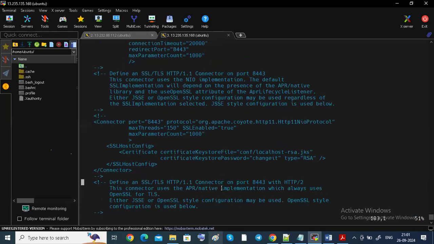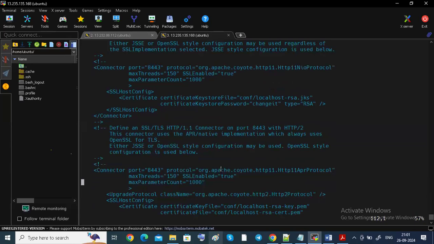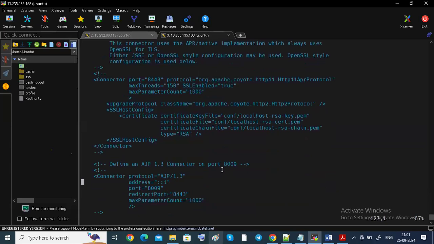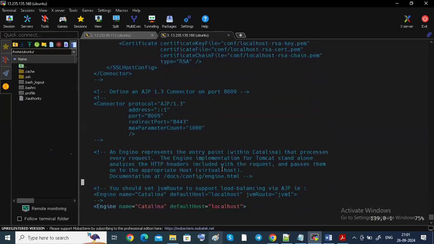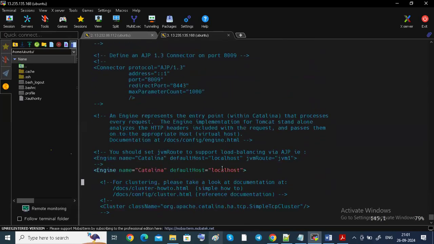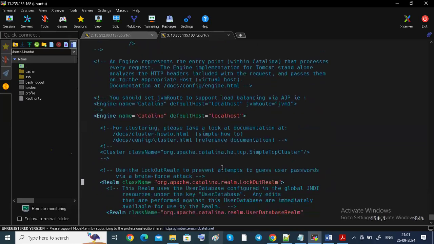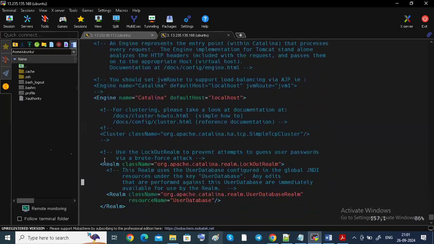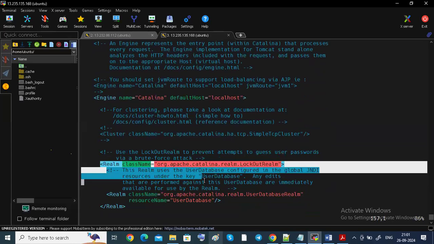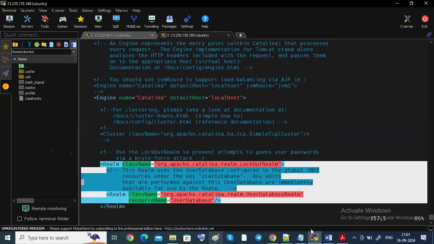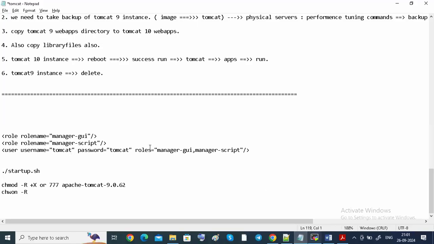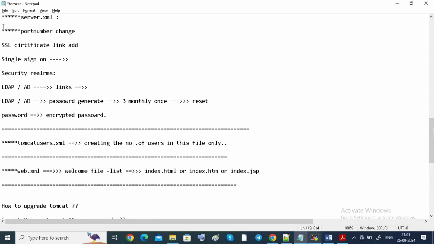Another one is, see here, there is a security realms, guys. Whoever the administrator is will provide this SSL certificate, single sign-on, security realm.